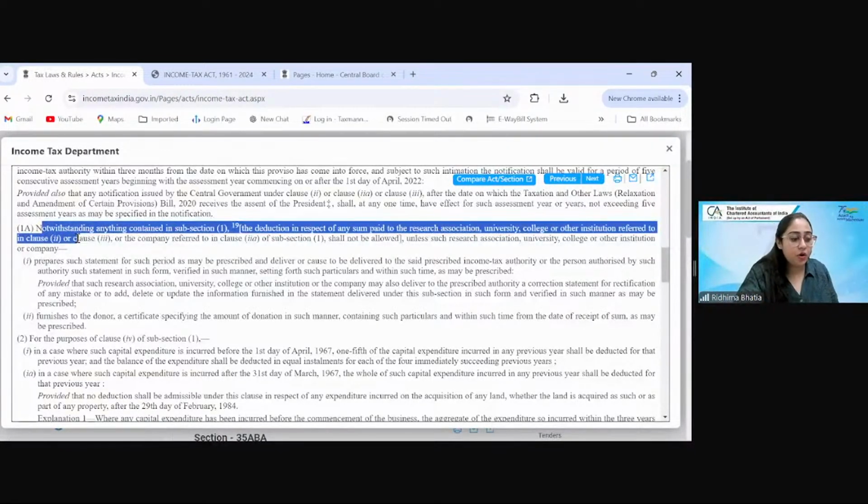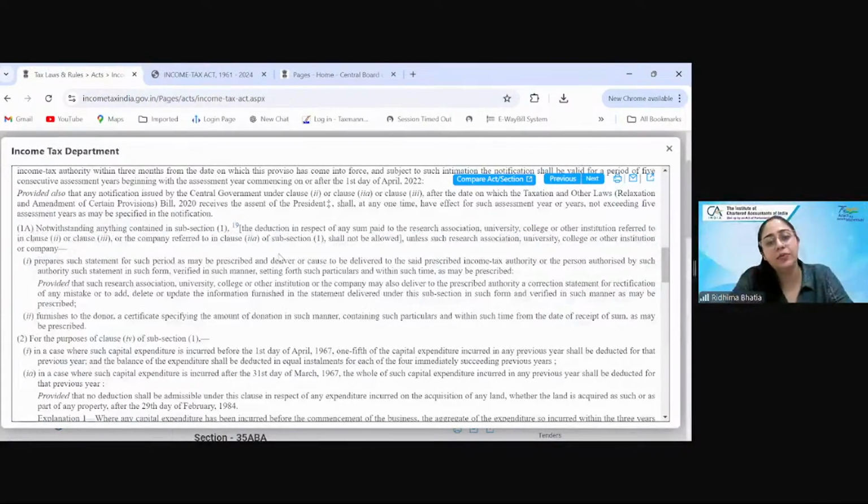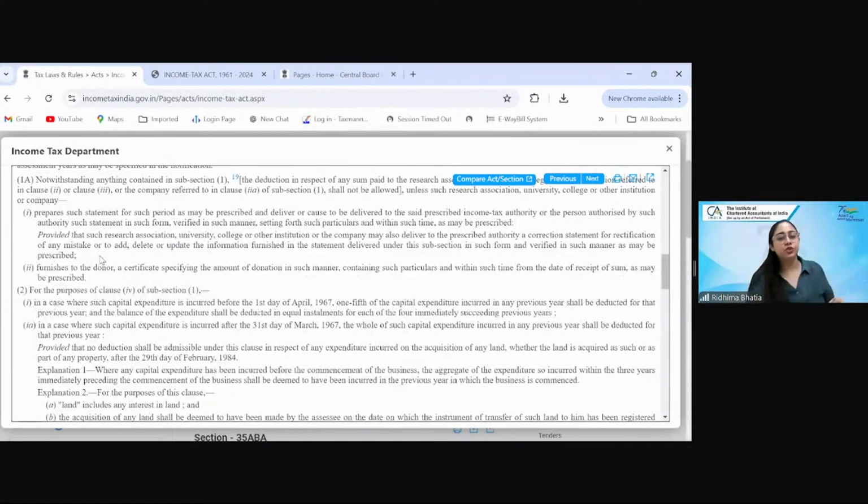But a non-obstante clause, what is written, it can conflict with other sections also, but this will be there. This has to be there. This has the power. Anything contained in other sections is fine, but this holds the relevance. This is a very powerful section when a section starts with "notwithstanding anything contained in any other provision of the Act". Okay. Sorted. So proviso, provision clear, explanation clear, clauses, subclauses, sections, subsections, all sorted.